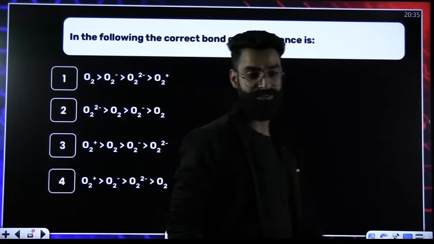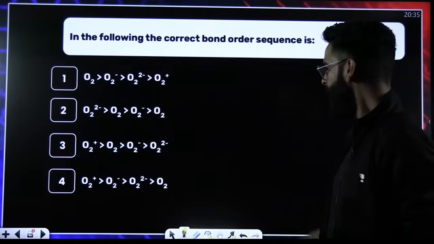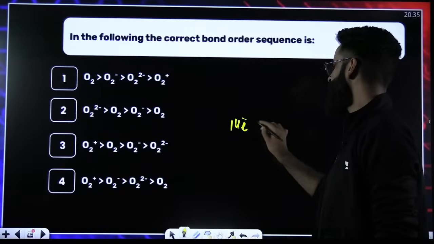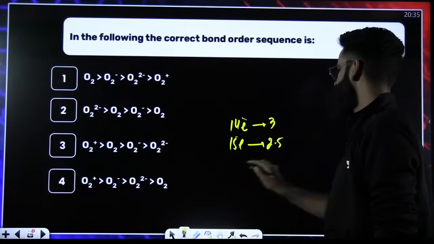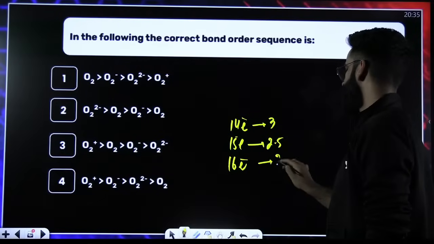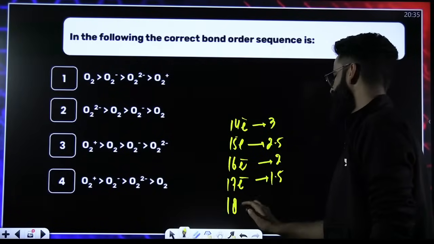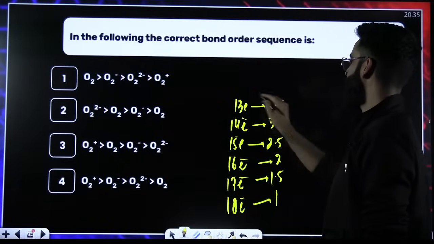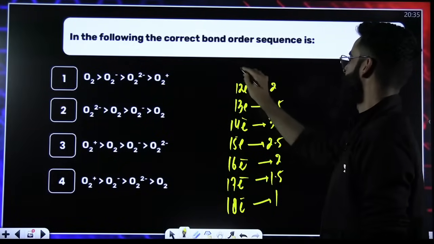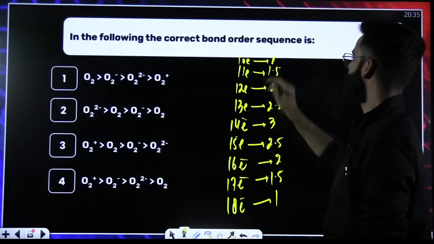Bond order sequence. You should know it by now. In case of 14 electron species, bond order will be 3. 15 electron species, bond order will be 2.5. 16 electron species, bond order is 2. 17 electron species, bond order 1.5. 18 electron species, bond order 1. 13 electron species, bond order 2.5. 12 electron species, bond order 2. 11 electron species, 1.5. 10 electron species, bond order is 1.